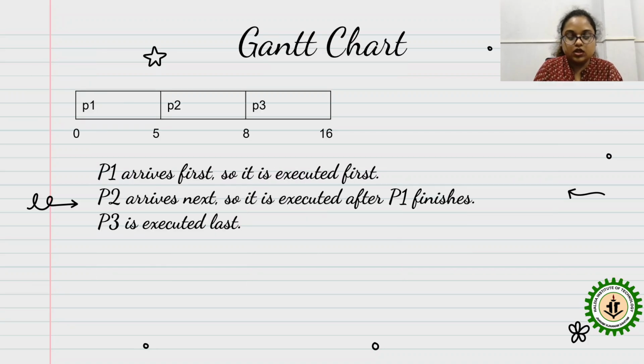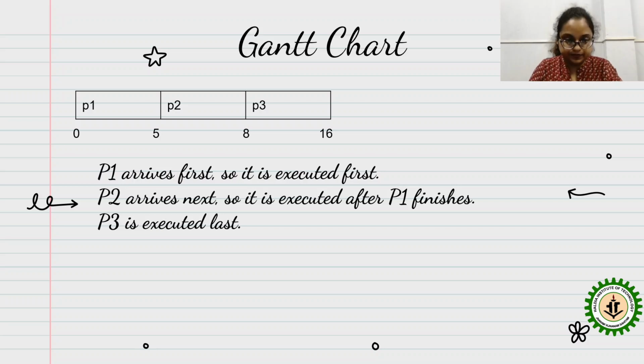Okay. So now see this is a Gantt chart. We call this block diagram a Gantt chart. A Gantt chart is a visualization of the execution of the processes from arrival to completion. You can see in this Gantt chart at which time the process is being executed and completed.